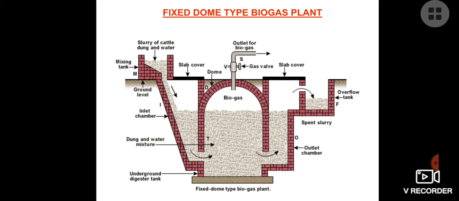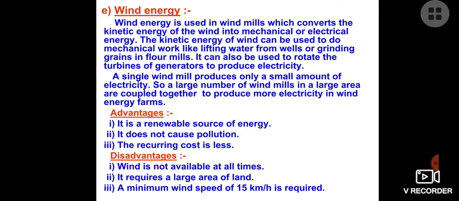There is one gas valve also through which we can control the amount of gas which is coming out. There is a slab cover, and there is the overflow tank also, which contains the manure which we can use. This is also known as the outlet chamber. So as this plant has a fixed dome, it is not floating, that's why it is known as a fixed dome type biogas plant.